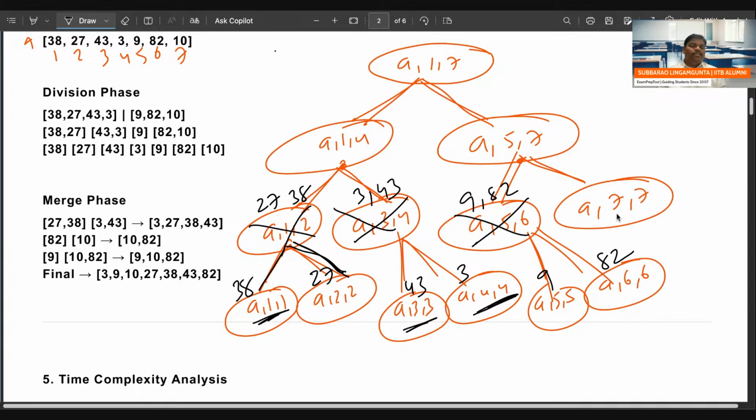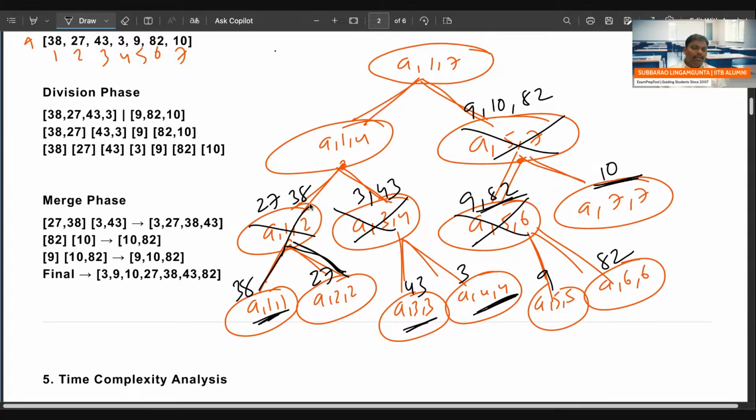So next one, A7. What is the seventh element? 10. So left two people, right one person, 2 plus 1, total 3 people in the sorted order: 9, 10, 82. Remember, combine is nothing but the merge algorithm. Merge is nothing but left how many people, right how many people. After merging, total people will come in the sorted order.